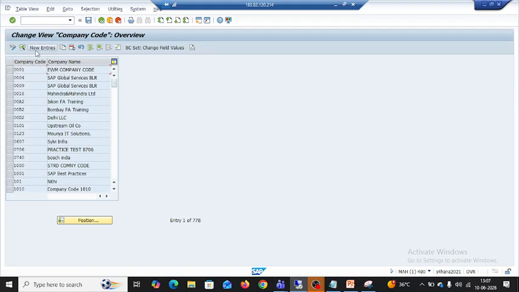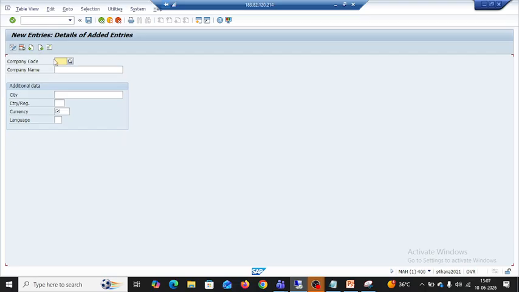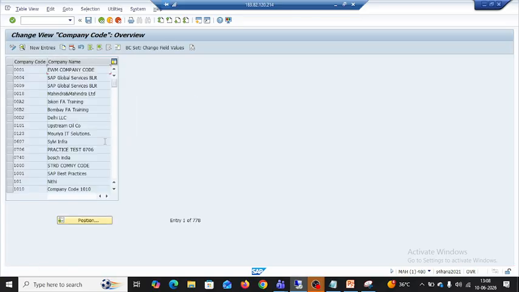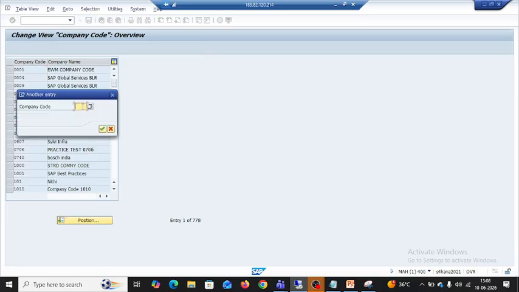If you want to create a new company code, then we can click on the new entries and we'll get all these details. If we already have the company code, may I know what is the company code you have created? Let us check.